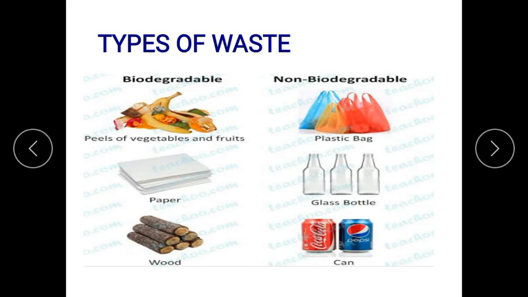So putting this kitchen waste and all this together with paper and wood, it changes into manure. Manure is rich for the soil, and that is called composting.